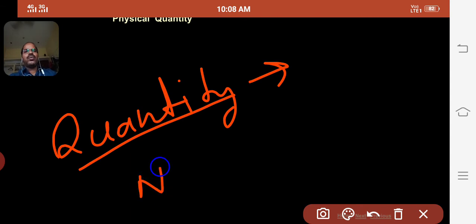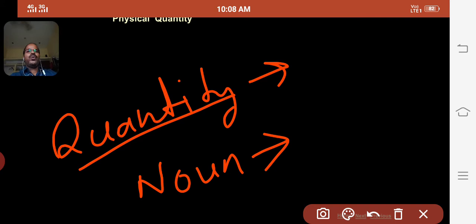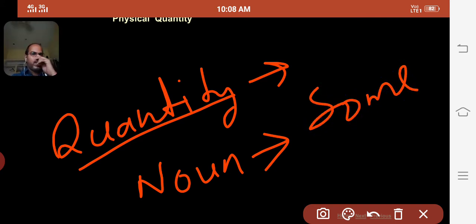Meaning of the term quantity in physics. We are discussing here about the quantity. The meaning of quantity is that the word given to any noun which represents some value is termed as quantity.